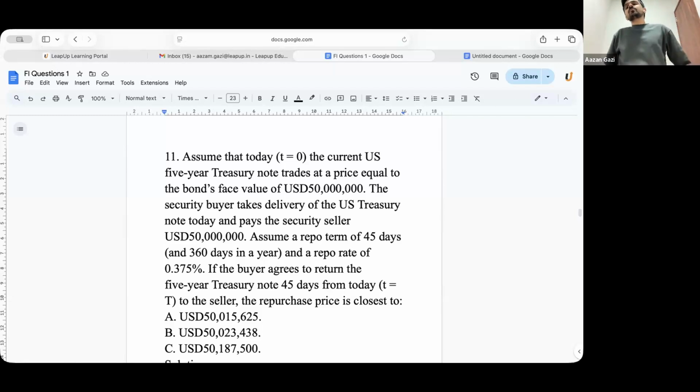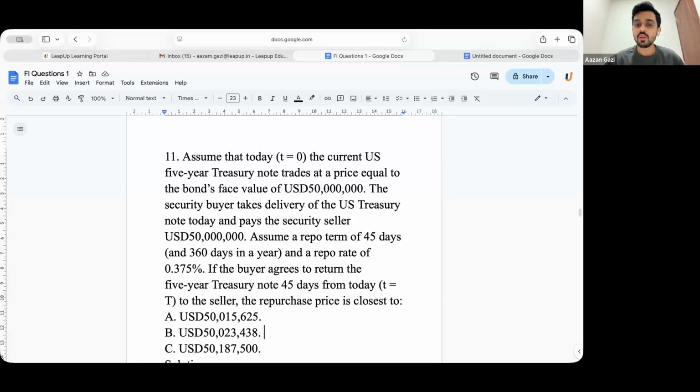Now you need to understand something. In your repurchase agreement, first there is a purchase price. What do I mean by the purchase price? It is how much loan the lender has given. What is the loan amount? That is known as the purchase price. Loan amount plus the interest amount is known as the repurchase price. Am I clear, guys? I'm going to repeat it again. Purchase price is the loan amount. Loan amount plus the interest is known as the repurchase price. Am I clear? Give me a yes or a no.